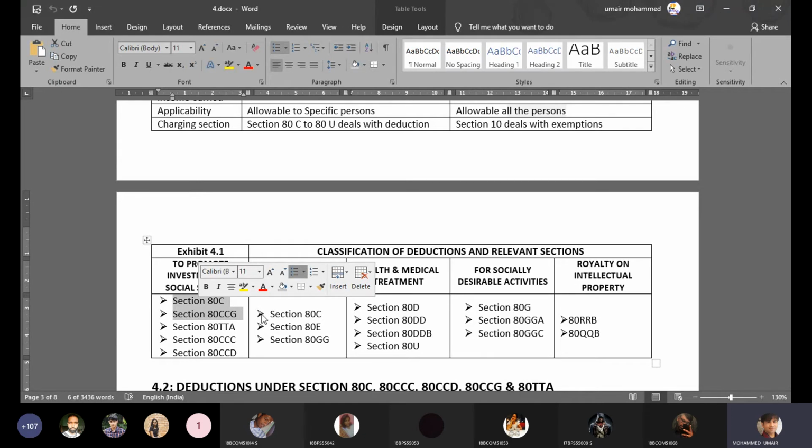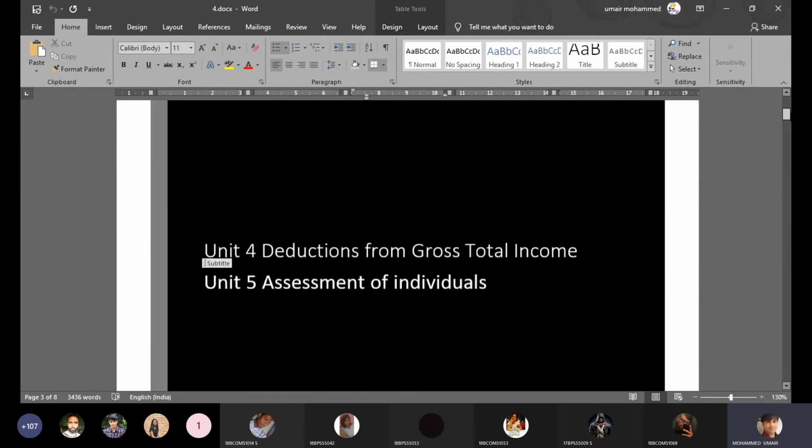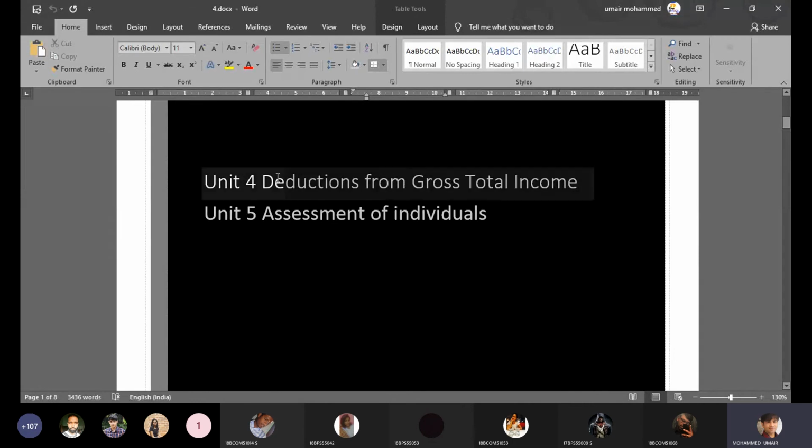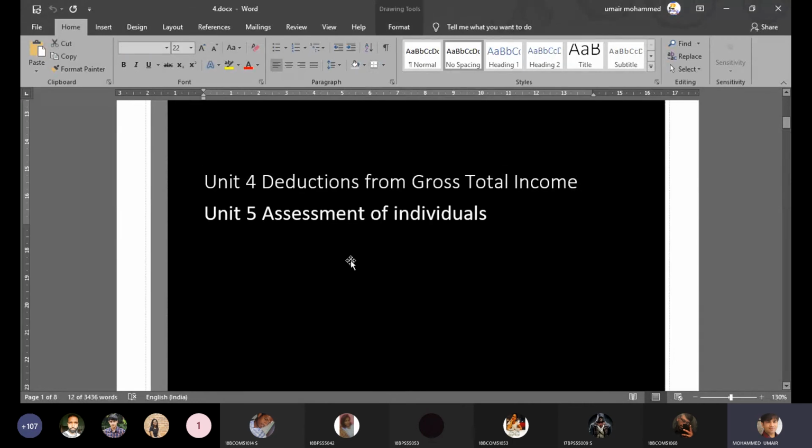Okay. Now, in the beginning, I told you when I started this that there is a connection between these two chapters, and that's the reason I have clubbed them. The connection is simple. After calculating GTI, what do you do? You apply deductions. The moment you apply deductions, the outcome is total income. On total income, you calculate the tax. Simple.